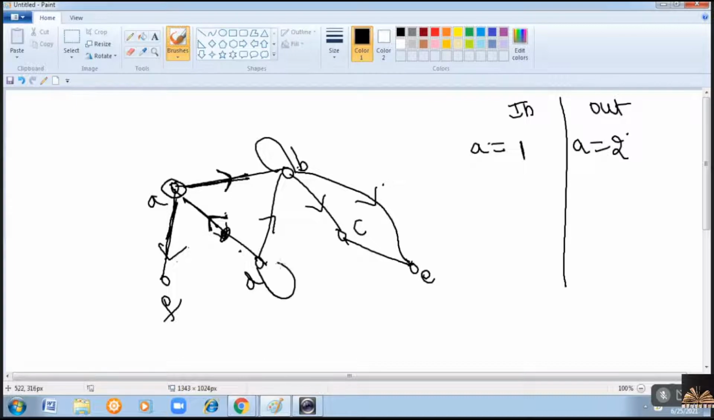And one more point is, in case of an undirected graph, the loop will contribute the value of 2 to the degree of a vertex.